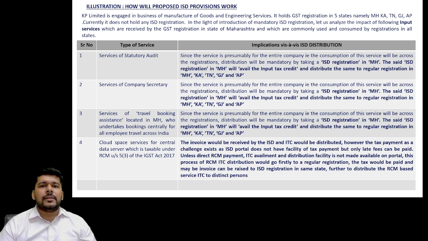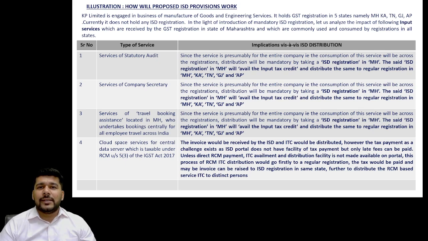However, the ISD in itself does not have a mechanism to pay the tax. So one question was really bothering my mind: how will the RCM credit be distributed by the ISD? Because in my 6A I will be able to see the inward supplies reported by my suppliers who are paying tax under forward charge, but not the supplies where I am asked to pay the tax under reverse charge.